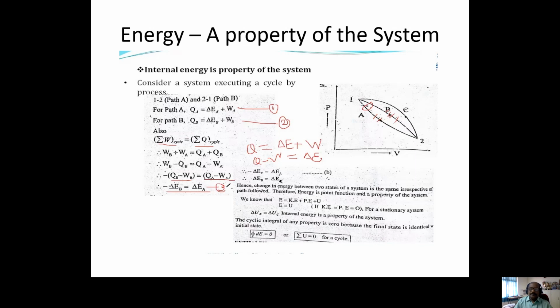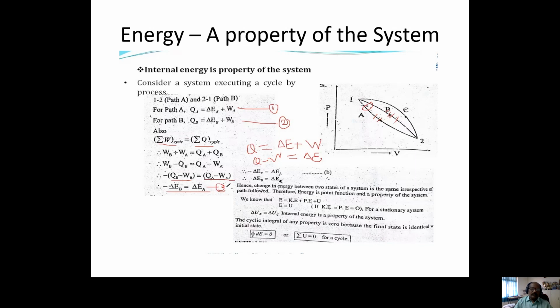So during this process 1-2, we will apply the first law of thermodynamics.